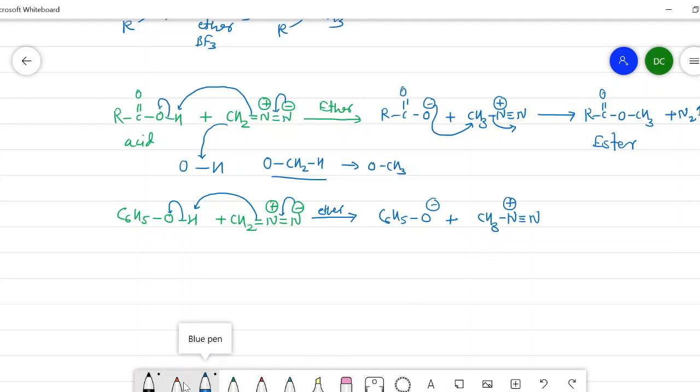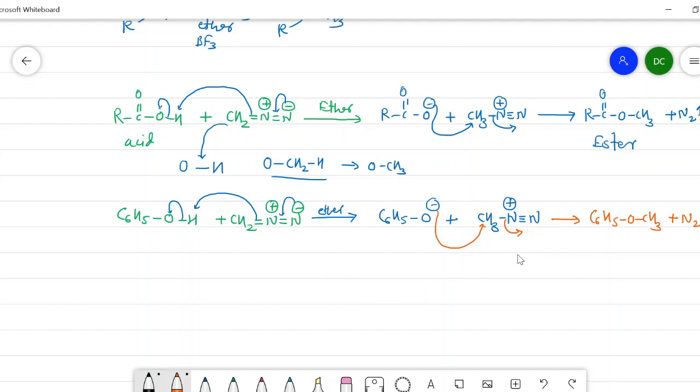In the second step, this phenoxide ion attacks this carbon, and there is an elimination of N2, forming an ether, OCH3, plus N2. In this way, phenols are converted into ethers.